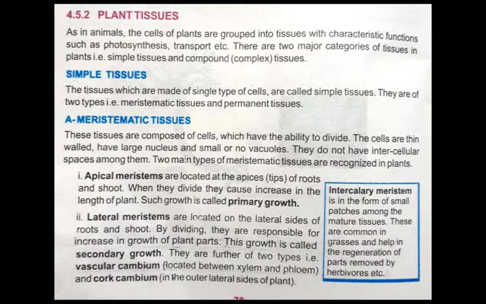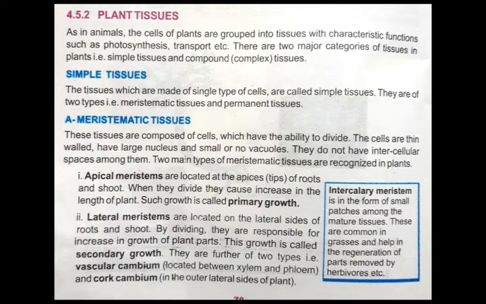So students, now apical meristem is clear. It is basically located at the tips of roots and shoots, and by the division of the cells of apical meristems causes the increase in the length of the plant.